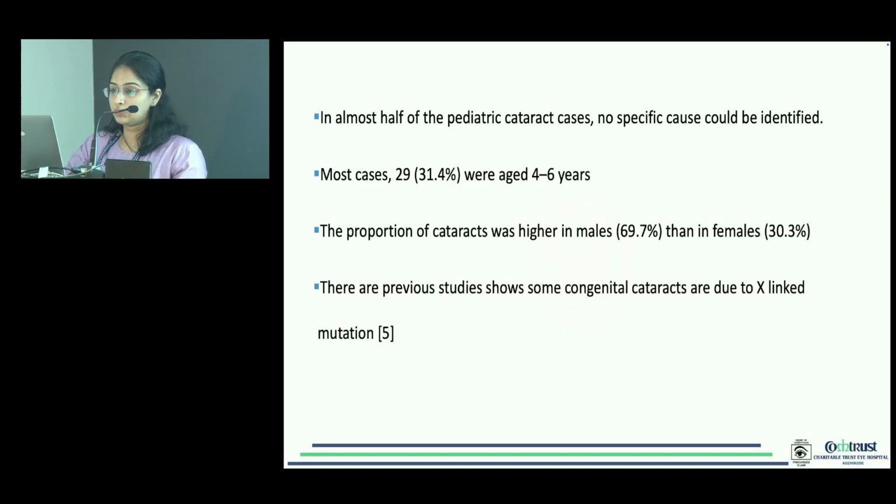In almost half of the pediatric cataract cases, we couldn't find any specific cause. Most cases, around 31.4%, were aged between 4 to 6 years. The proportion of cataracts was higher in males than females. Previous studies show some congenital cataracts are due to X-linked mutations.